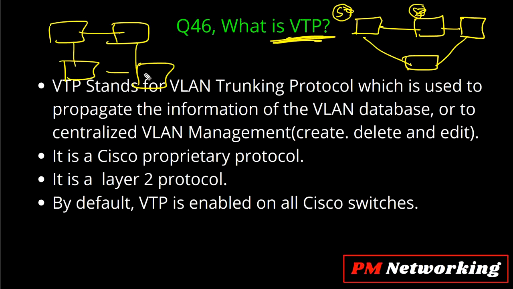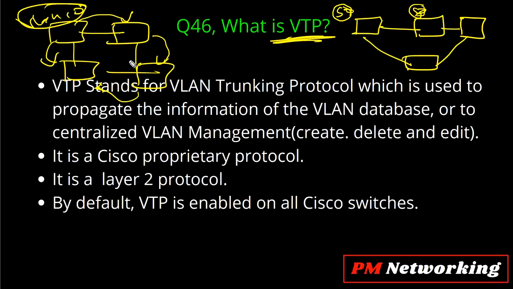Suppose I create VLAN 10 on this switch. This switch will propagate the VLAN 10 information to the next switch, and after that this switch will relay that update to the other switch as well. So automatically VLAN 10 will be created on all the switches in your network.